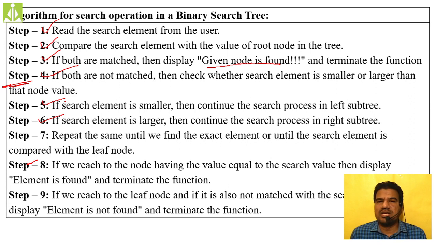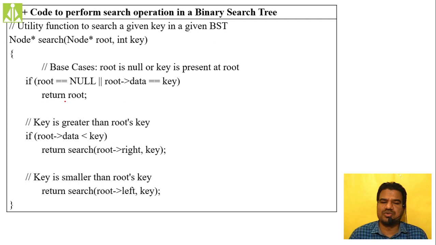Compare with the root. If it is equal to the root, give the positive response that the element is found. If it is not equal to the root, check whether it is lesser or greater than the root. If it is lesser, simply go to the left child and perform the same steps we did at the root node. If it is greater, move to the right child and perform the same operations. In that way we proceed until we reach null or until we find the element inside the binary search tree. So this is the code suitable for that.